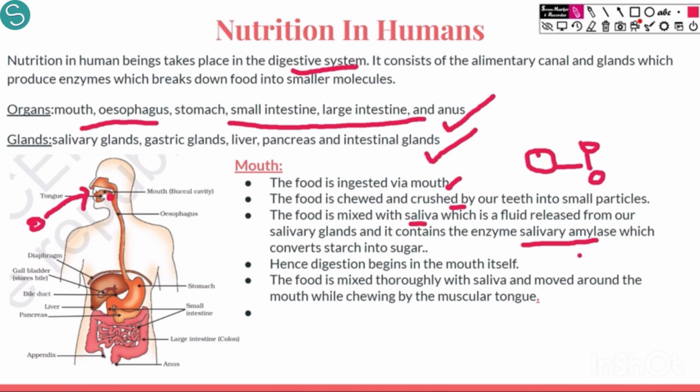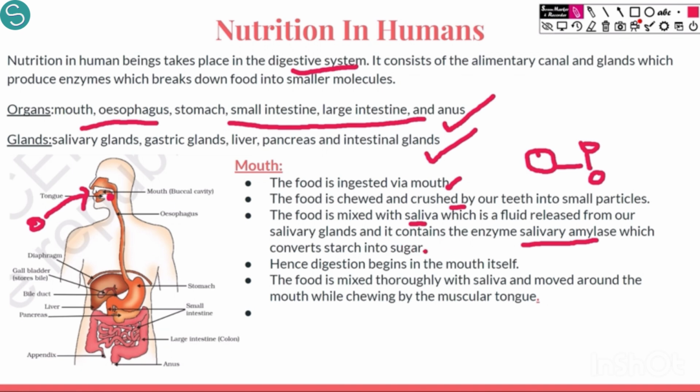The salivary amylase has a typical function. Firstly, it is released in the saliva, and the saliva is released by the salivary glands. So the salivary glands over here release the saliva into our mouth, which is mixed with the food with the help of the tongue. The tongue mixes the food with saliva nicely.